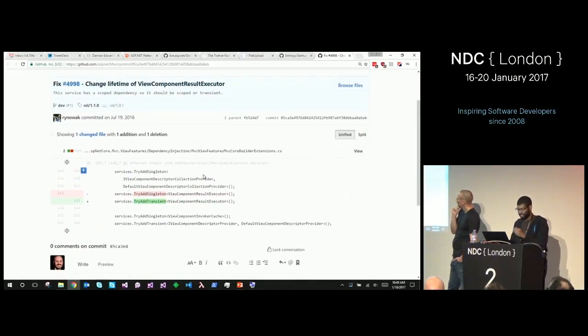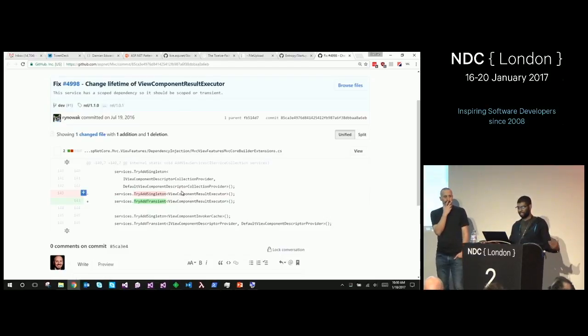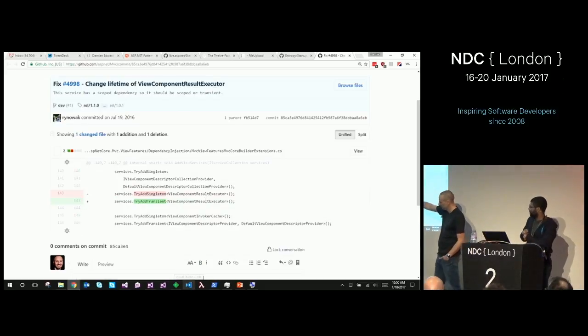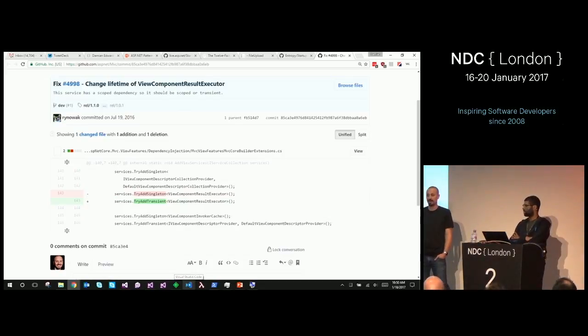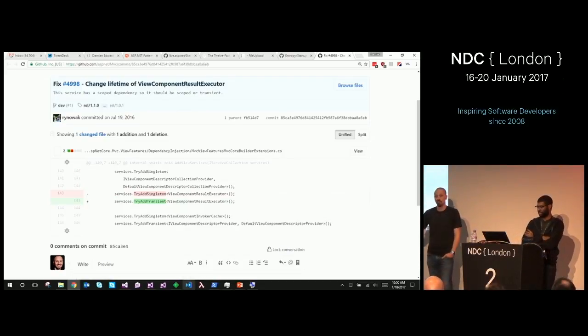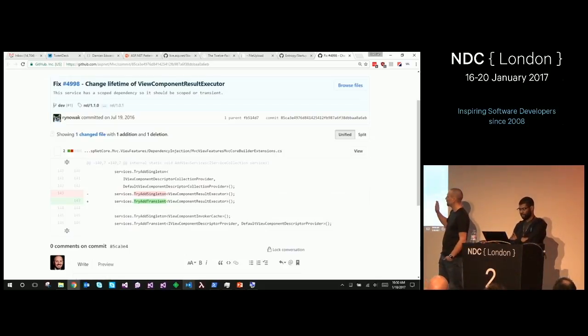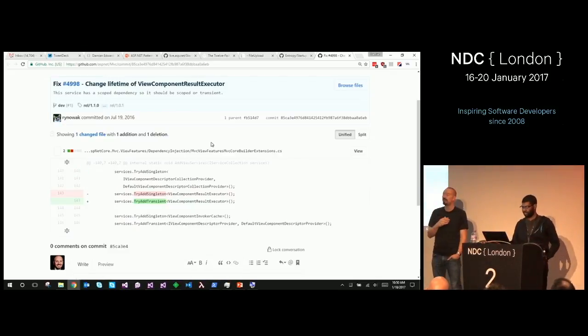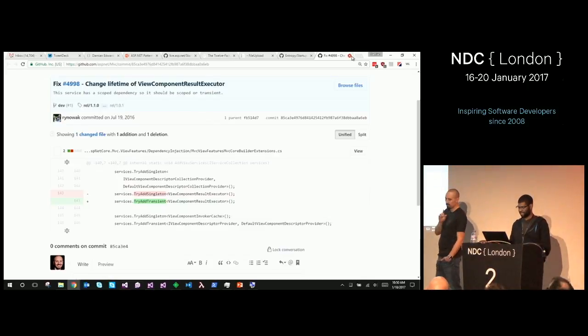This dependency should have been transient, but instead it was singleton, and it was capturing a per request dependency. So we captured the user once, and then we shared it for all requests. It was only in a certain case: only if you used this type, the ViewComponentResultExecutor. So it would only happen if you had a controller with an action method that returned a ViewComponentResult, which is a rarely used feature. We deemed it not a massively bad issue, but it was bad enough to get fixed in 1.0.1. That's why it's important to update your packages.